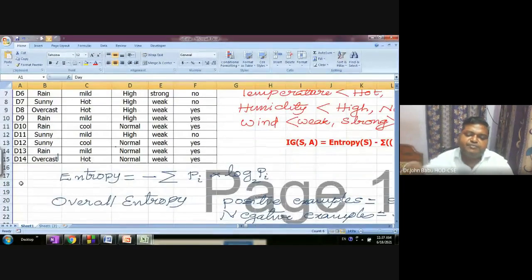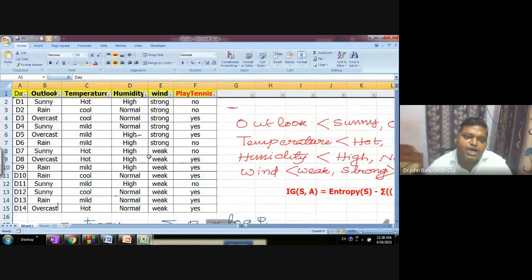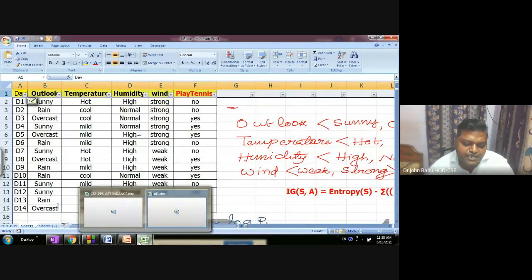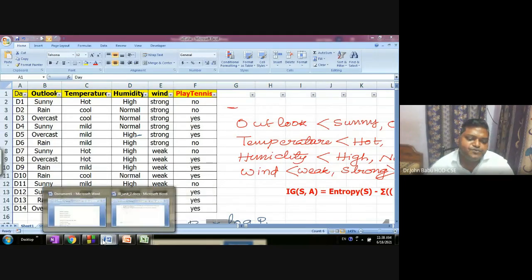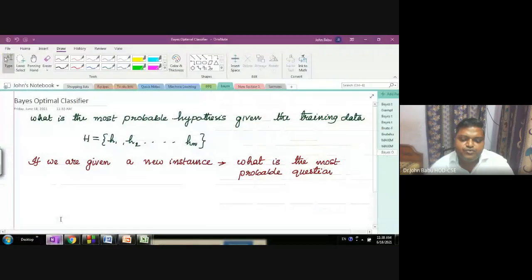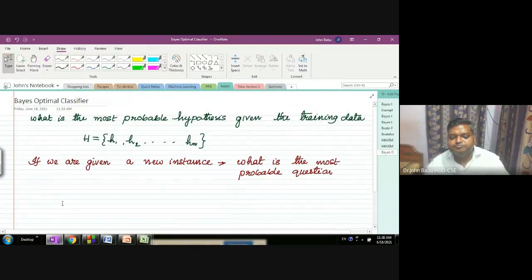And if we give some other instance, how will it classify? That is our question. For that, we can use Bayes theorem. When we use the Bayes theorem, we call that Bayes classifier or Bayes classification.